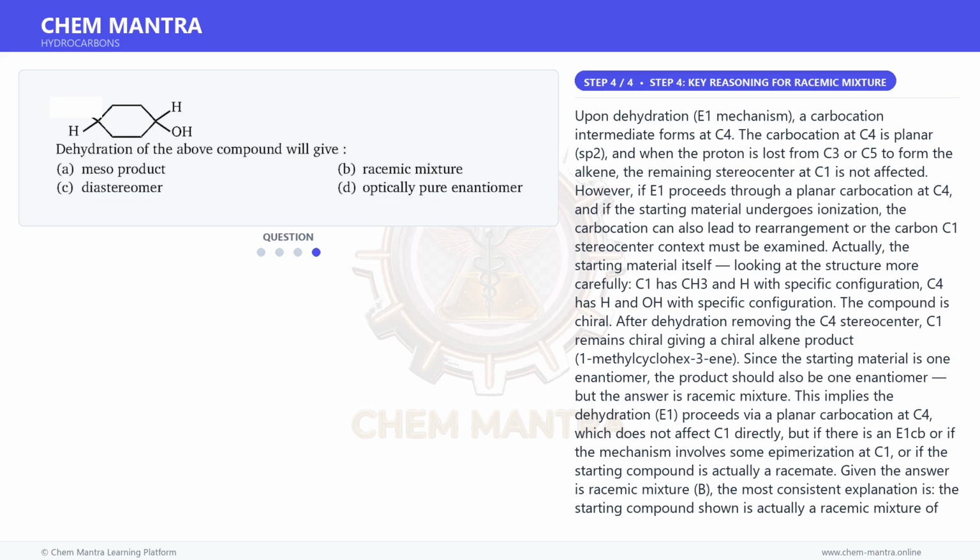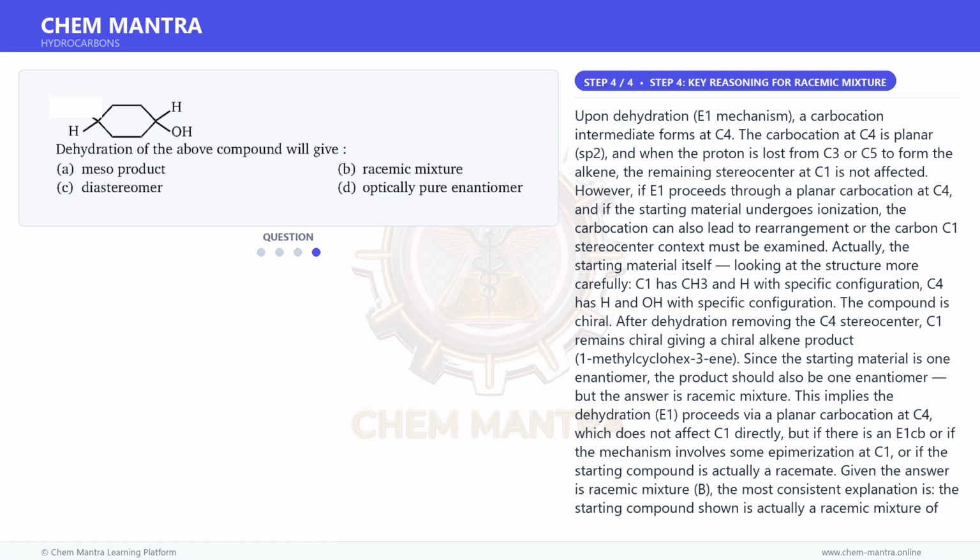And for the final step. Upon dehydration, E1 mechanism, a carbocation intermediate forms at C4. The carbocation at C4 is planar, sp2, and when the proton is lost from C3 or C5 to form the alkene, the remaining stereocenter at C1 is not affected. However, if E1 proceeds through a planar carbocation at C4 and if the starting material undergoes ionization, the carbocation can also lead to rearrangement, or the C1 stereocenter context must be examined.